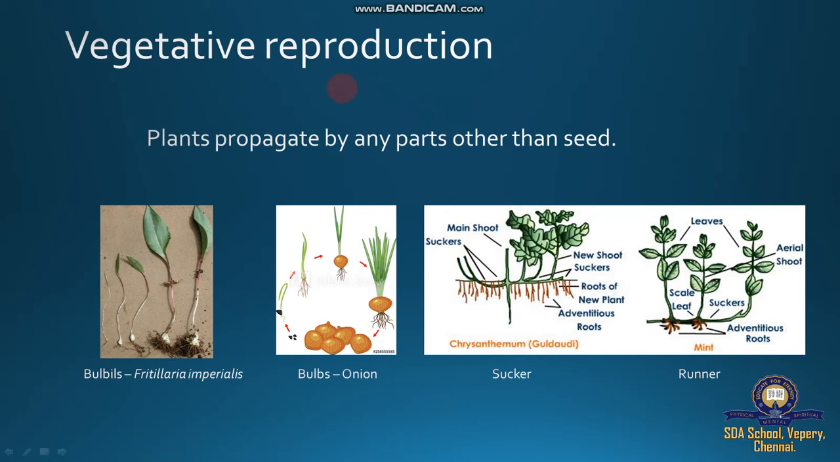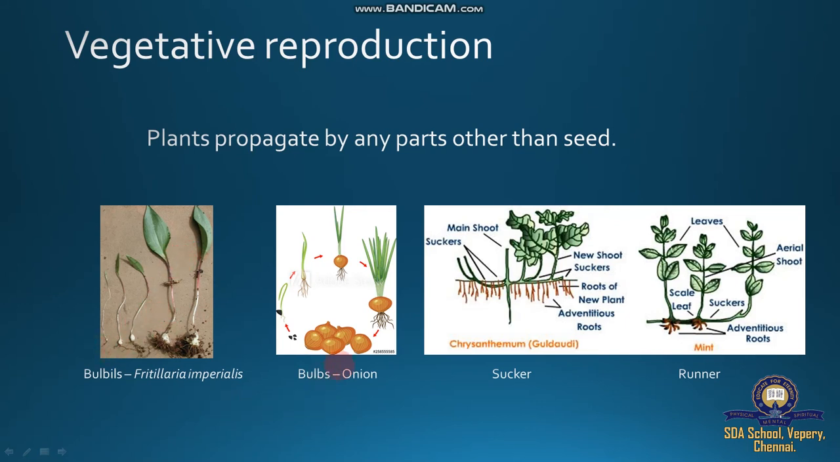Vegetative reproduction, we know what vegetative reproduction is. Plants propagate by any parts other than seed or flower. Seed is not involved during vegetative reproduction, but parts such as plant stem, root, leaf are responsible for development of a new plant. This is called vegetative reproduction. Here is an example: bulbils. Fritillaria imperialis is one of the plants responsible. The bulb develops a lot of bulbils. These bulbils develop underground, and development of many plants comes from here by vegetative reproduction.